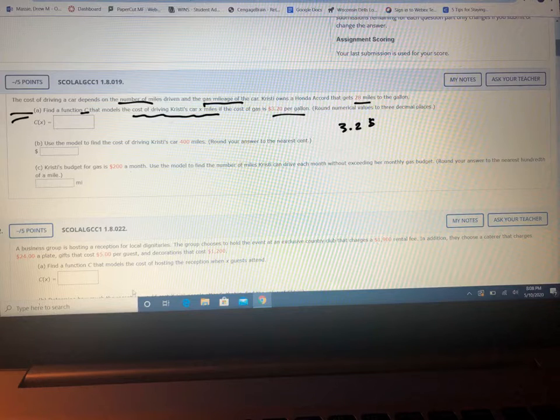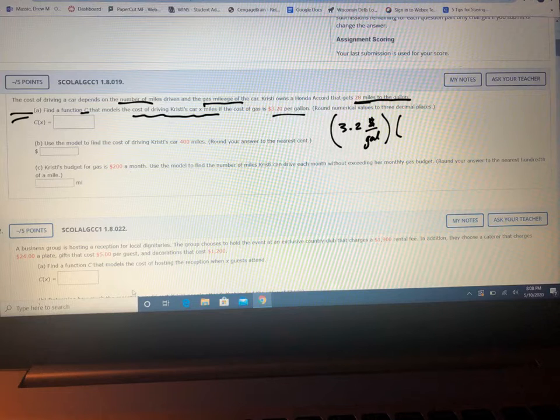That's dollars per gallon, and she gets 28 miles per gallon. So 28 miles per gallon, which means let's flip that over.